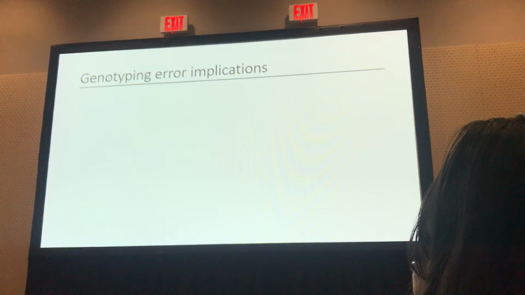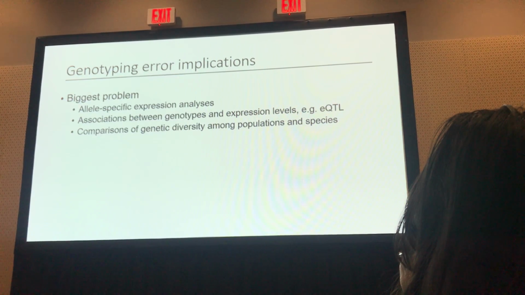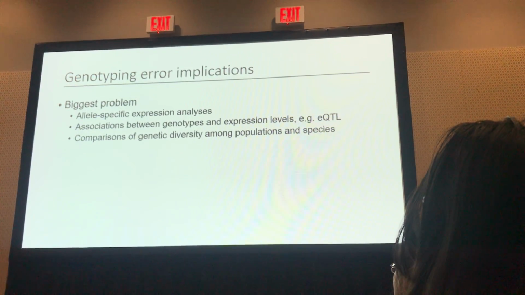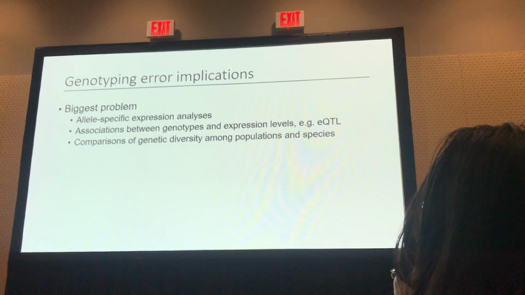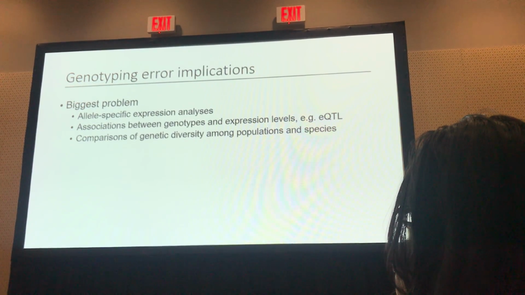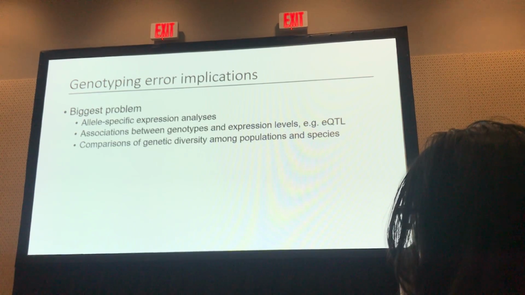What are the implications here? Number 1, your biggest problems are going to reveal things like allele-specific expression and eQTL analyses, because you're trying to get specific variants to tag heterozygous variants. You can figure out whether it belongs to an allele, or a specific variant belongs to a phenotype, or it tags that phenotype, or a locus that basically is causative